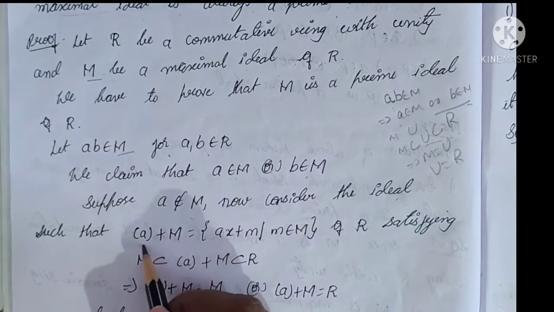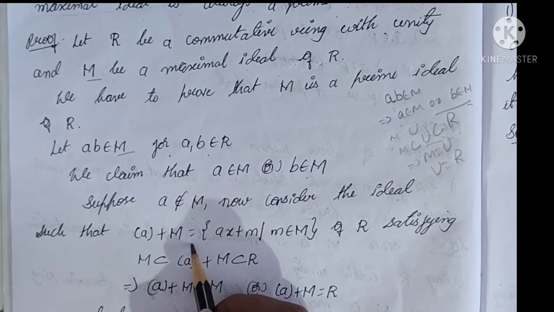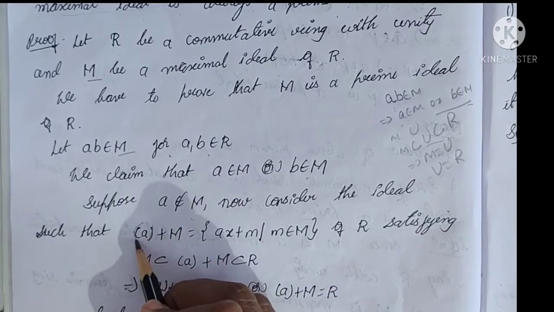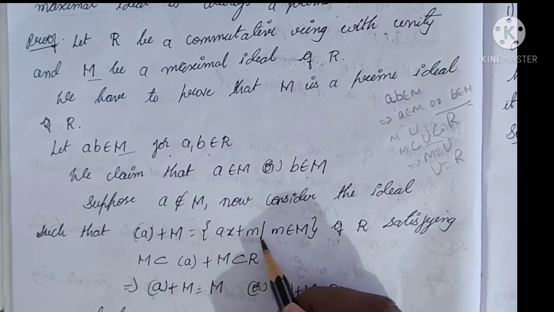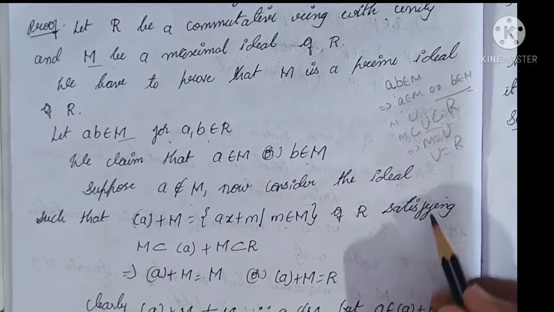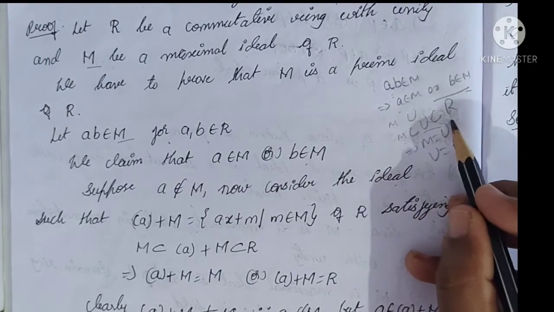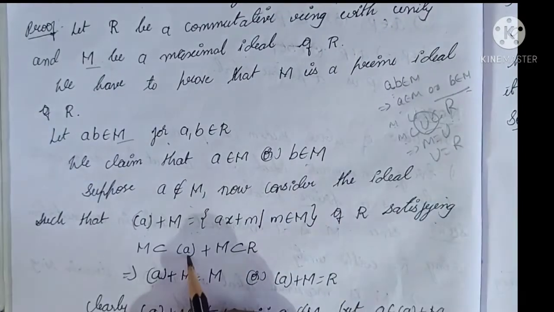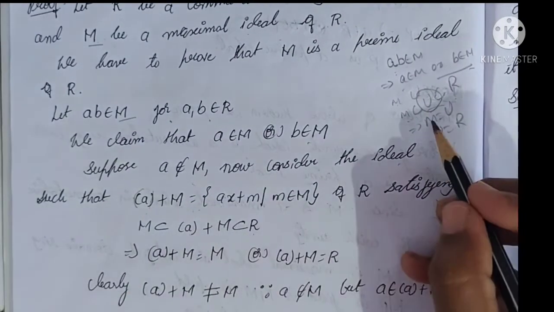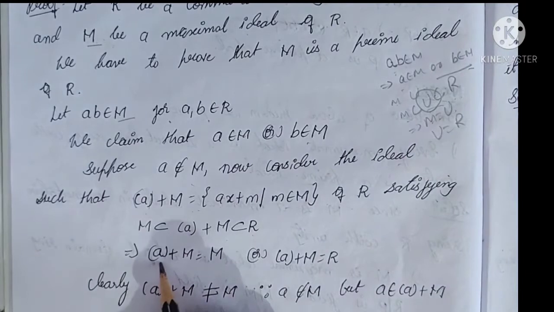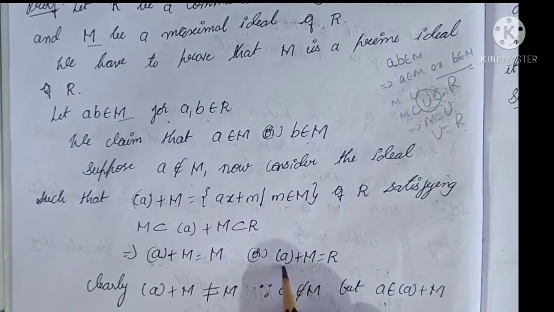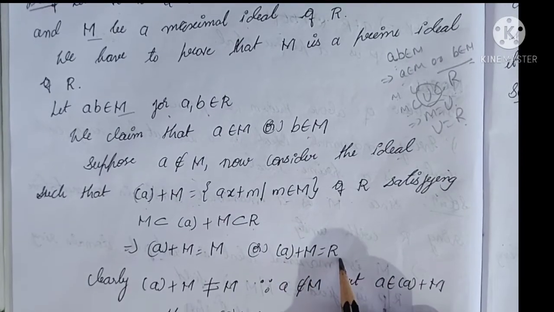That ideal we consider as the ideal generated by a and M. Generated by a and M is the set of elements of the form ax + m for all m belonging to capital M, satisfying M ⊆ U ⊆ R. Here U means the ideal generated by a and M, a subset of R. So either M = U, that is M = ⟨a, M⟩, or U = R, that is ⟨a, M⟩ = R.